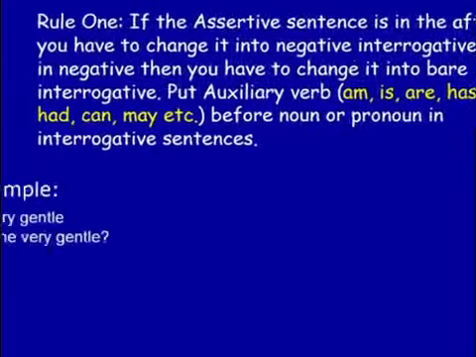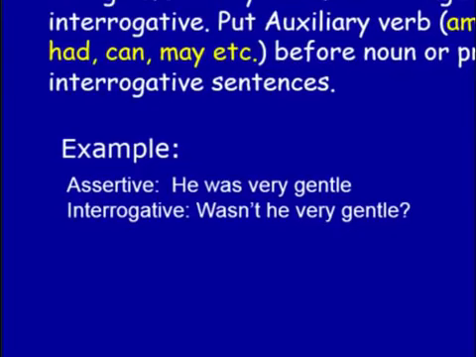Look at the example. He was very gentle. The assertive sentence is affirmative. That is why we have to make a negative interrogative. Was not he very gentle? First condition, we have to use the auxiliary verb before the subject. That means "was" before the subject, and "not", because if the assertive sentence is affirmative, we have to make it negative. So that is why we use "not" after the verb. Was not he very gentle? That means we have to use the sign of interrogation after the sentence.